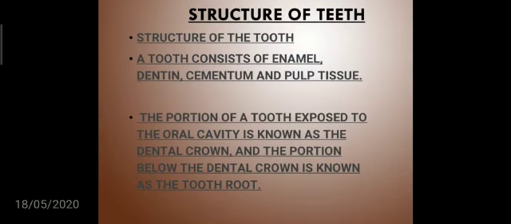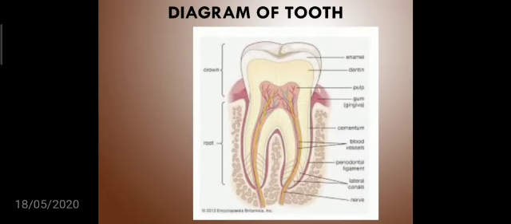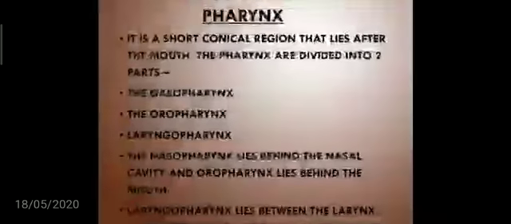Structure of teeth, which consists of enamel, dentin, cementum and pulp tissue. The portion of a tooth exposed to the oral cavity is known as the dental crown, and the portion below the dental crown is known as the tooth root. You can see in this diagram clearly the outermost part is enamel, second one is dentin, third one is cementum, and after that you can see the pulp tissues, but mainly it is categorized into crown and root.